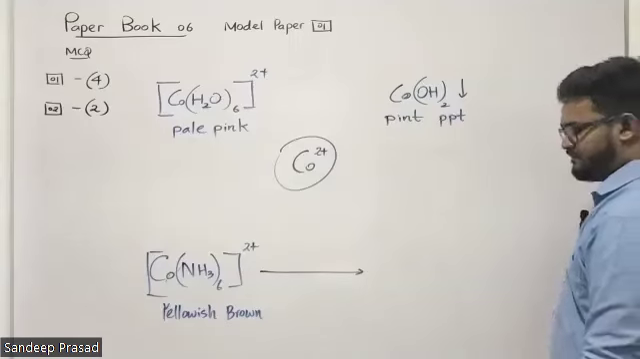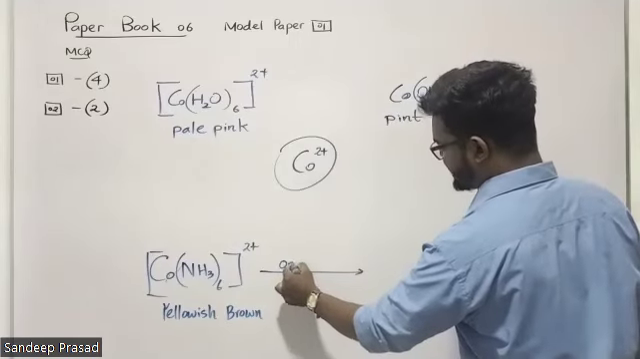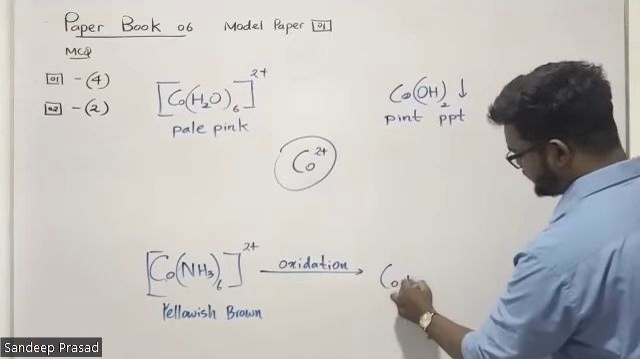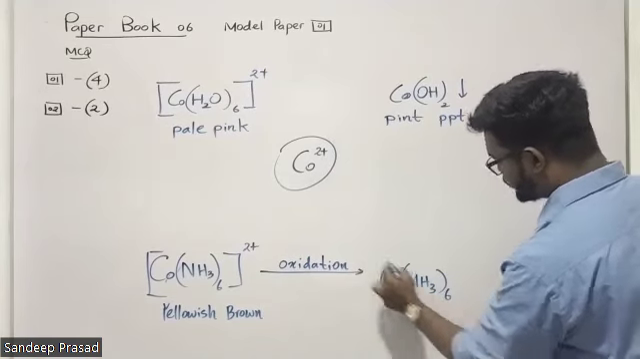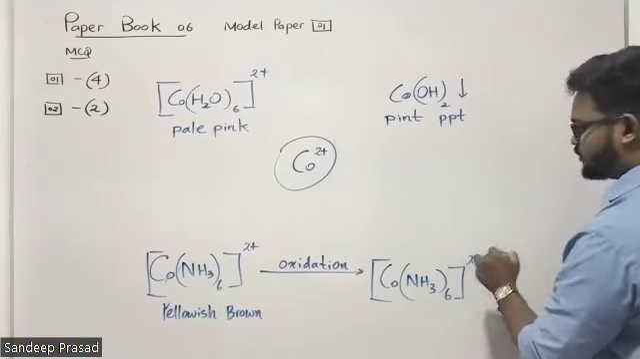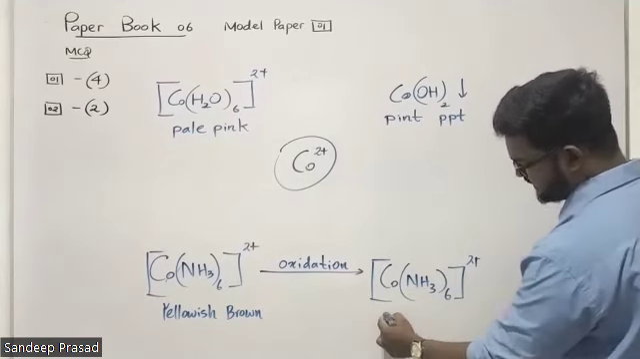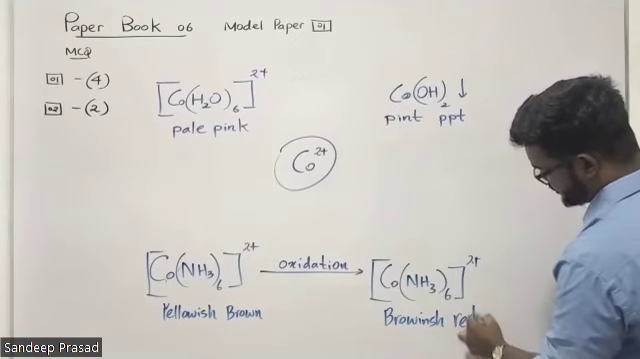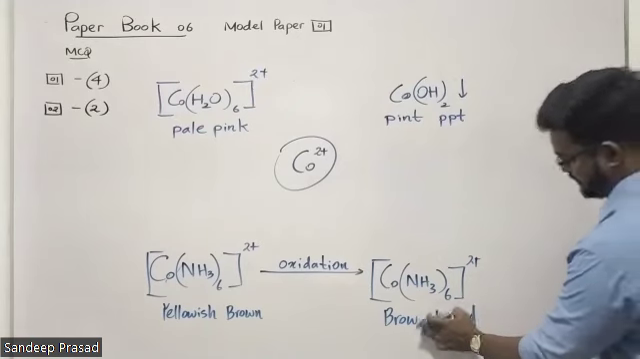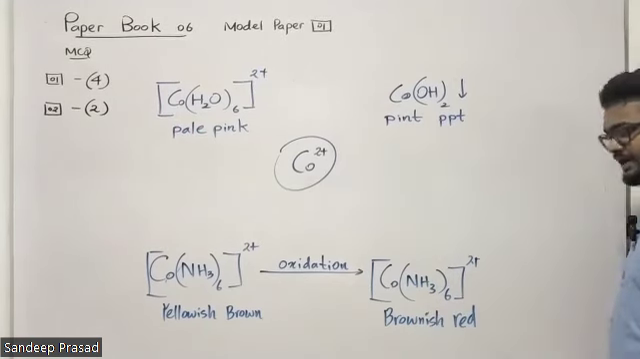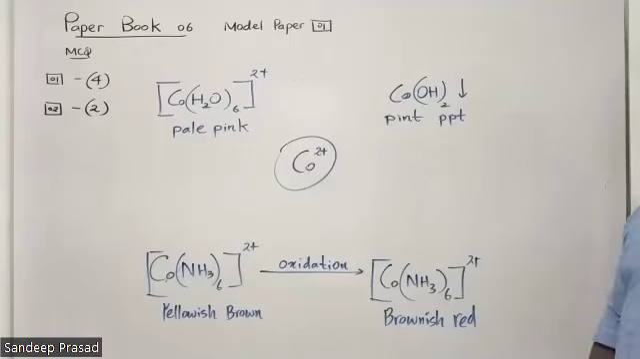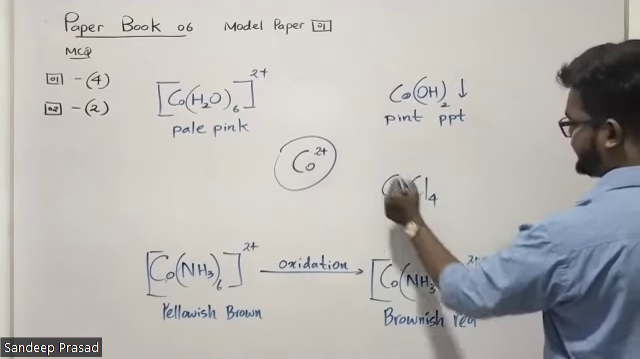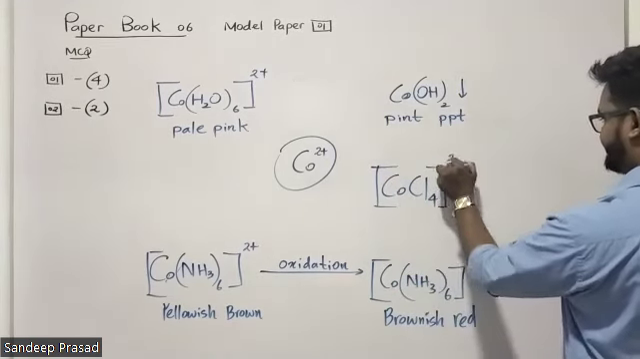And we can consider that when this hexaamine cobalt 2 plus cation is exposed to air, it is oxidizing. When it undergoes oxidation, it forms hexaamine cobalt 3 plus. Remember, students, this cation is brownish red or reddish brown. So therefore, you have to remember these things with the colors. And the next thing is cobalt is making a chloride complex, tetrachlorocobaltate, right?